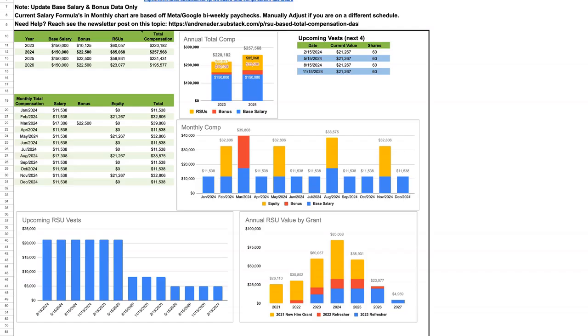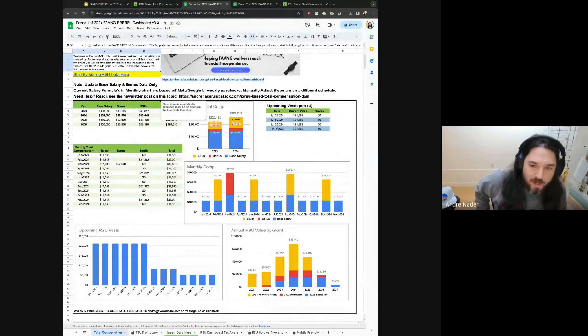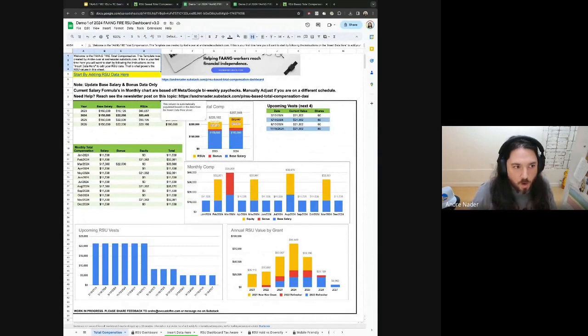So first, everyone should have a version of this dashboard kind of open. So this is a fresh copy. I went through the same exact link that you all have. And what I wanted to do now is just kind of quickly walk through the different sections, explain how they work, and then we'll go through and show you with some real data that a few people have sent in how to actually update it.